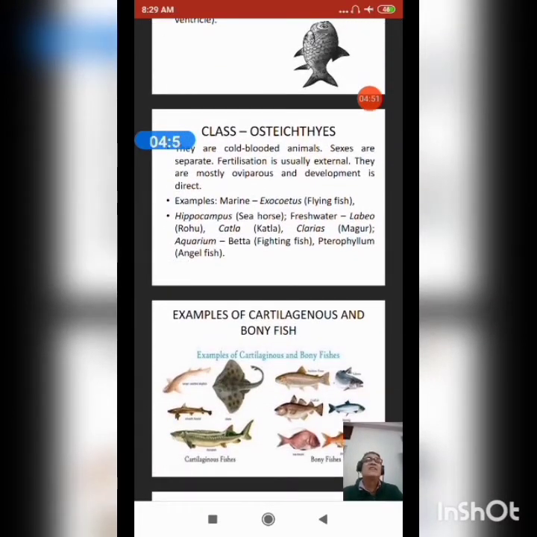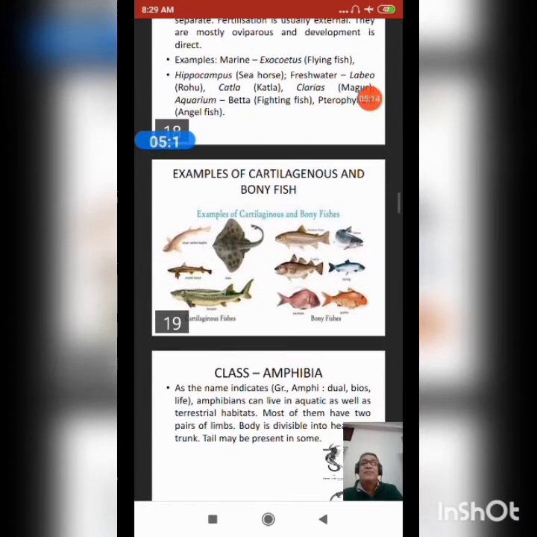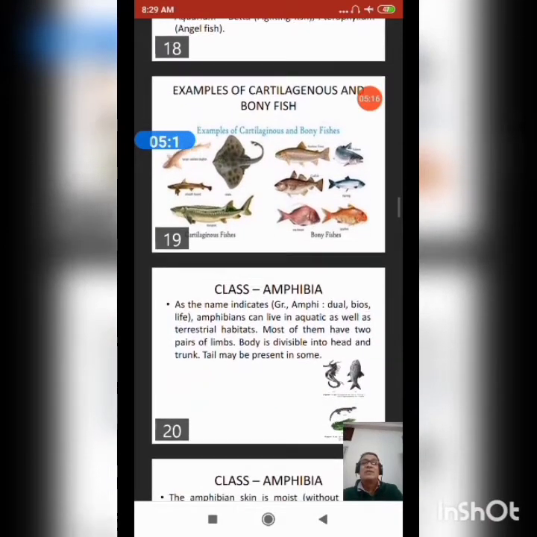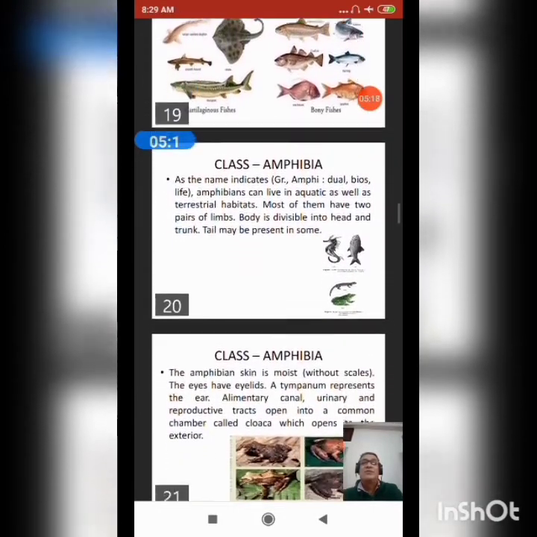Class Osteichthyes animals are cold-blooded, sexes separate, fertilization usually external, mostly oviparous, development is direct. Examples: the marine fish Exocoetus, that is flying fish, and Hippocampus, that is seahorse; freshwater Labeo, that is rohu, and Catla, common name Catla. There are angelfish also. Here I am showing you examples of cartilaginous and bony fishes.